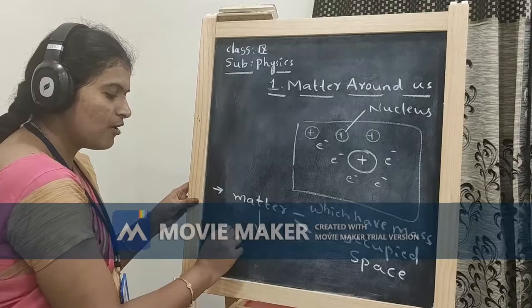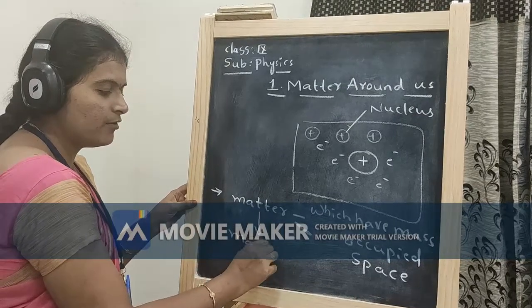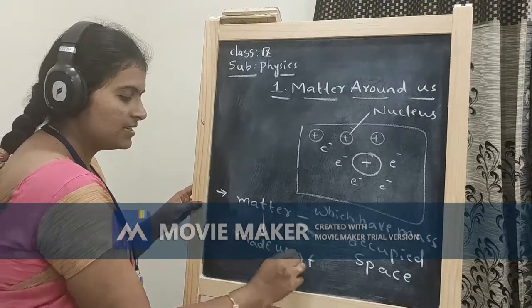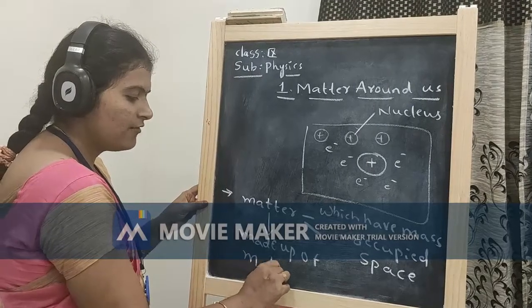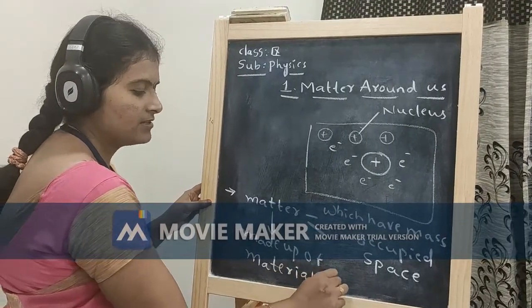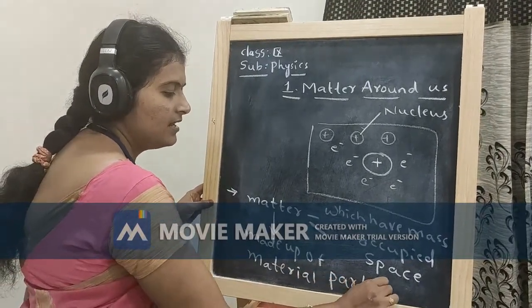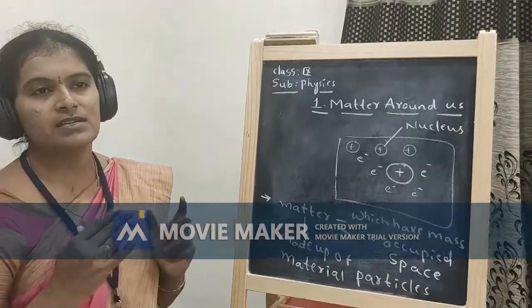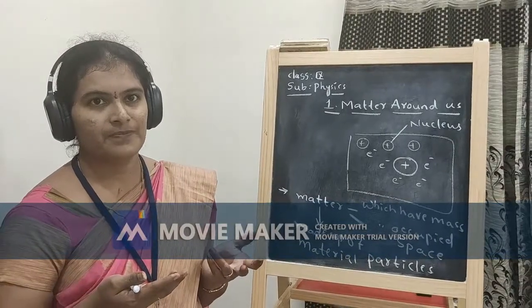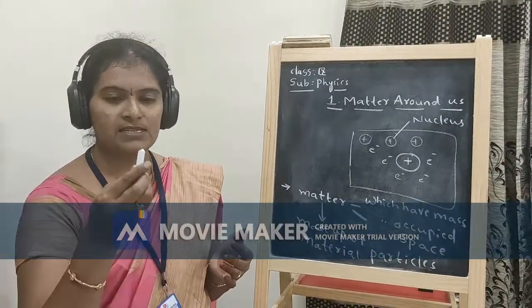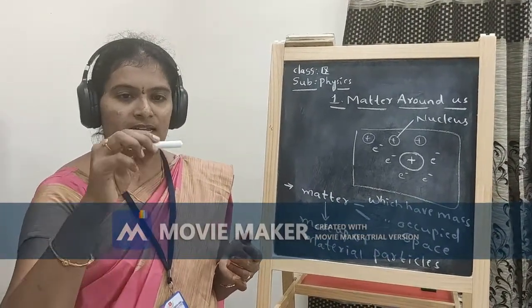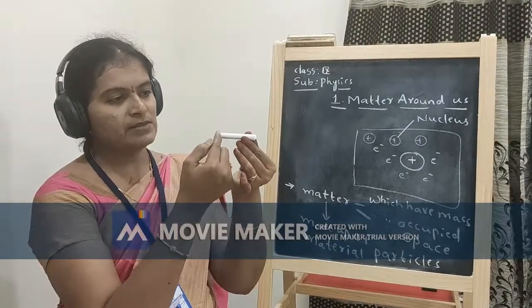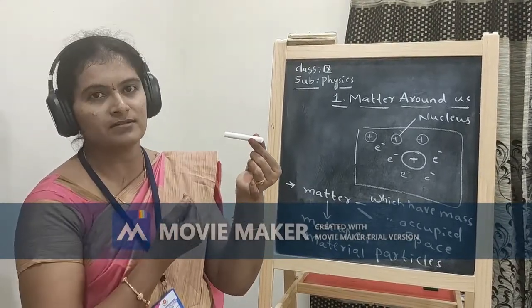Matter is made up of material particles. And in our everyday life we are using different substances. Like for example, it is a chalk. In this chalk the atoms are arranged in a regular manner.